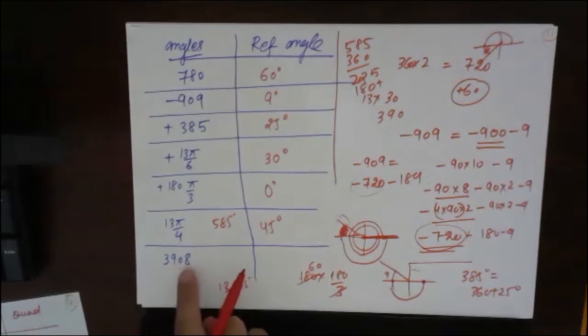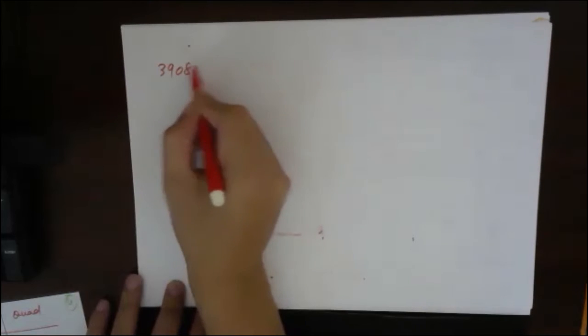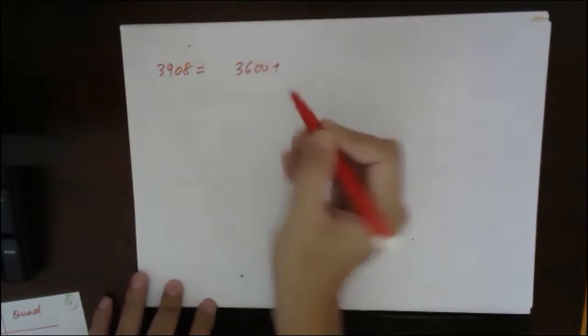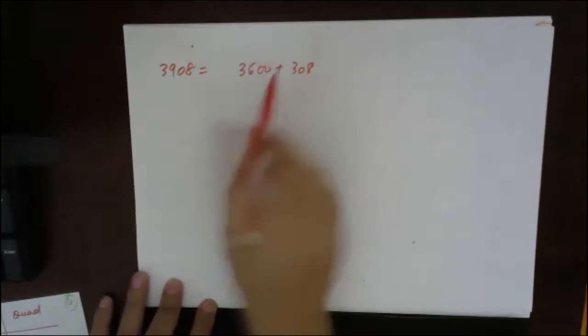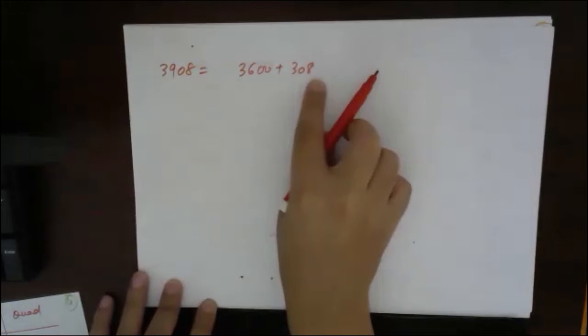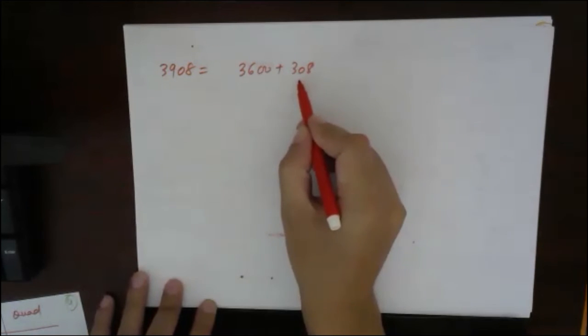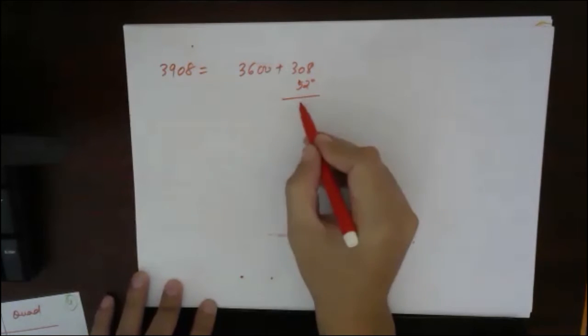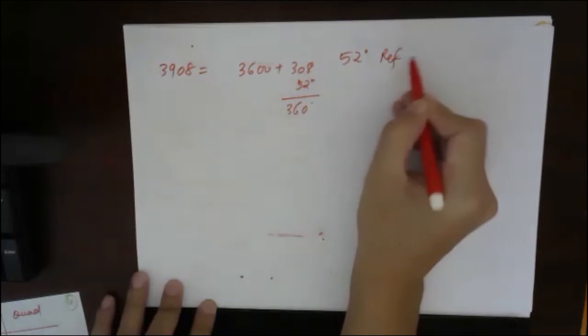Now for 3908, I will calculate it separately. 3908 equals 3600 plus 308. 3600 means back on the same x-axis, so we have to calculate for 308. How much should I add to 308 to get 360? That is 52 degrees. So 52 degrees will be the reference angle.